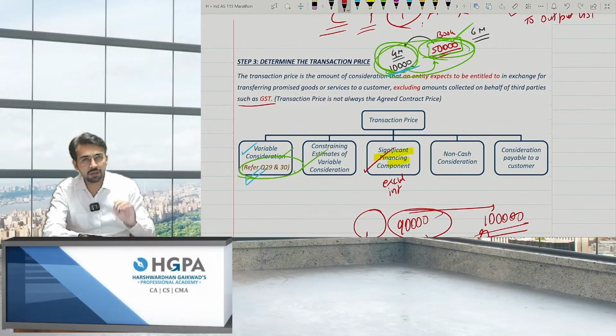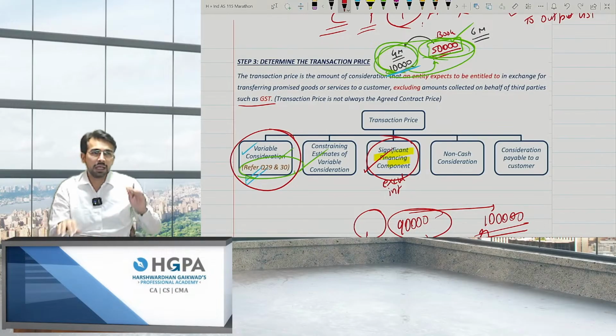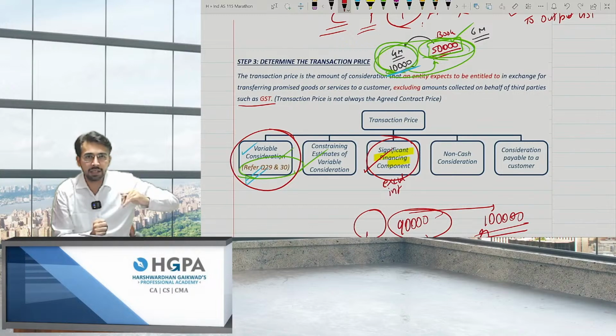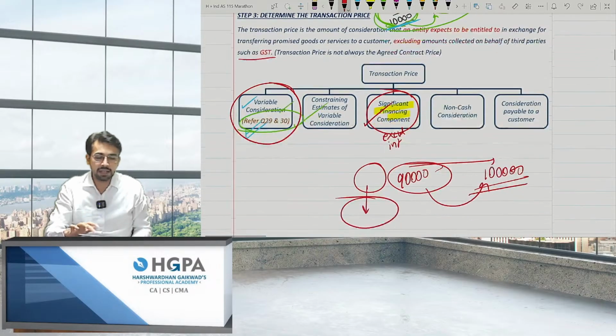So we are done with the two important points. First is the variable consideration. Variable consideration, we have two methods. What are the two methods? First is expected value method, and second is the most likely method, right? And for significant financing component, either you can make a payment early or you can make a payment at a later date, right? At that point of time, the important point over there is whenever the delivery is done, whatever the amount is at that point of time, that will be the transaction price, right?